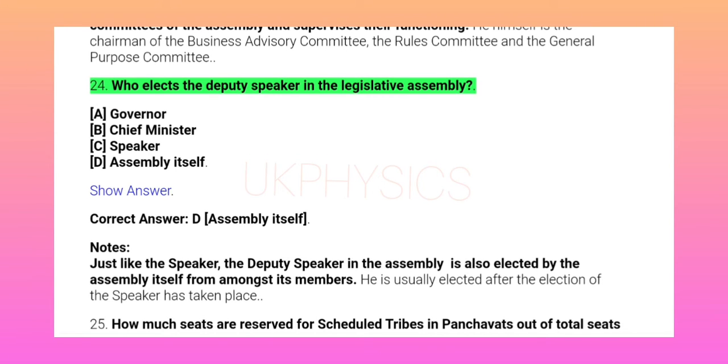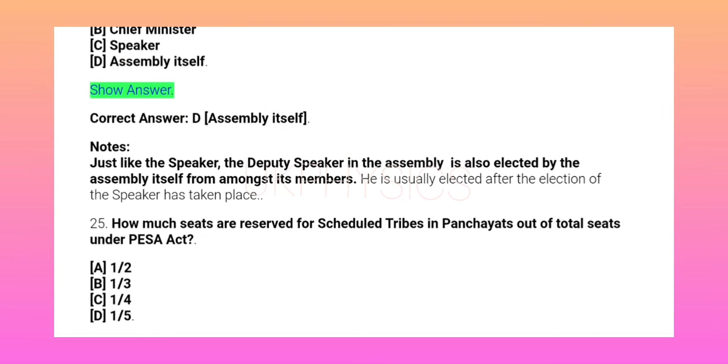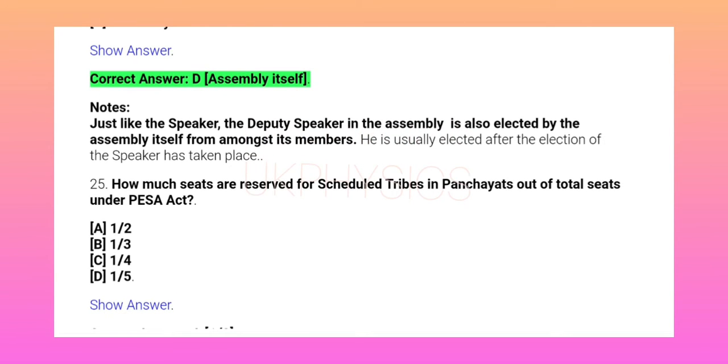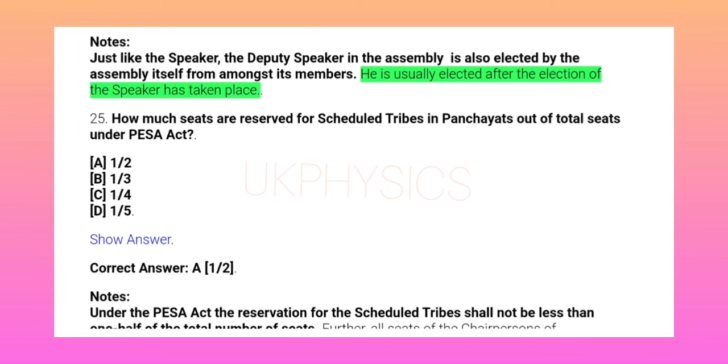24. Who elects the Deputy Speaker in the Legislative Assembly? A. Governor. B. Chief Minister. C. Speaker. D. Assembly itself. Show answer. Correct answer D. Assembly itself. Notes: Just like the Speaker, the Deputy Speaker in the Assembly is also elected by the Assembly itself from amongst its members. He is usually elected after the election of the Speaker has taken place.